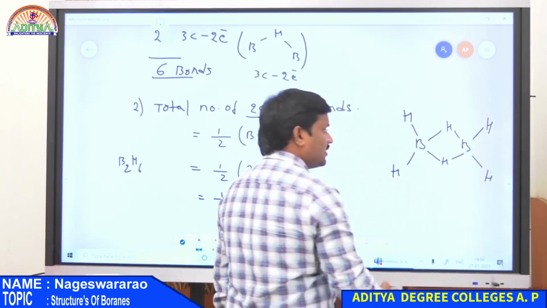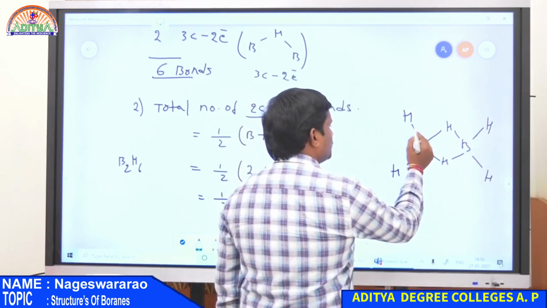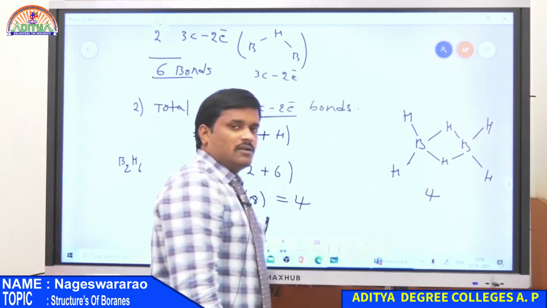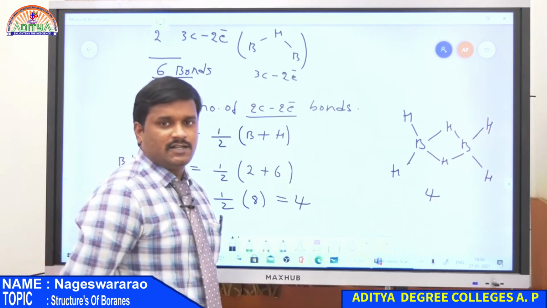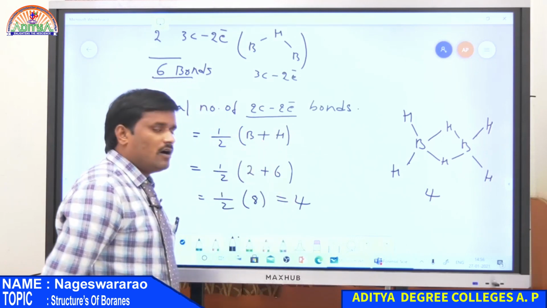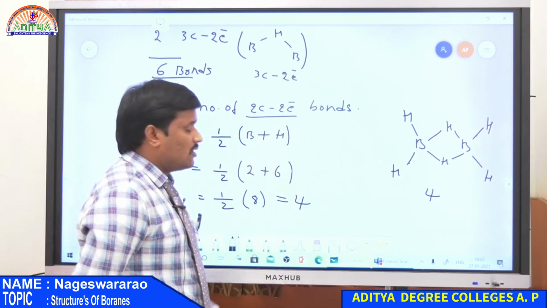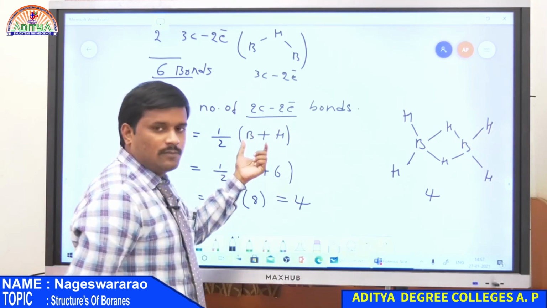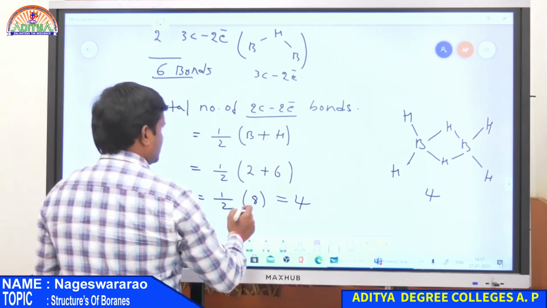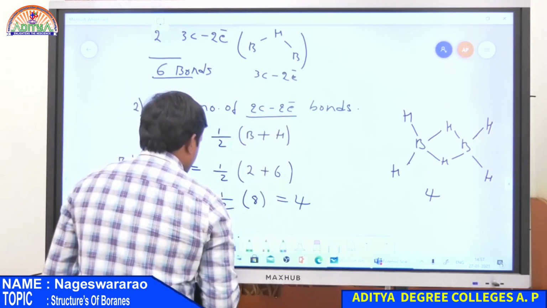So here two centered two electron bonds are 1, 2, 3, 4. Therefore it is having four two centered two electron bonds, and it is calculated by using the formula B plus H, total number of boron atoms plus total number of hydrogen atoms. So this is the second calculation, that is two centered two electron bonds.